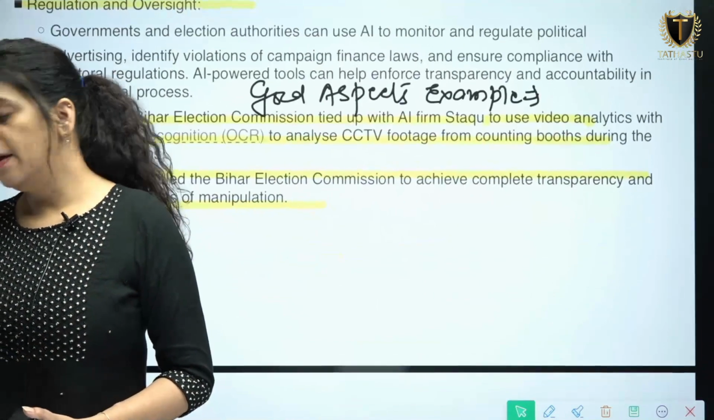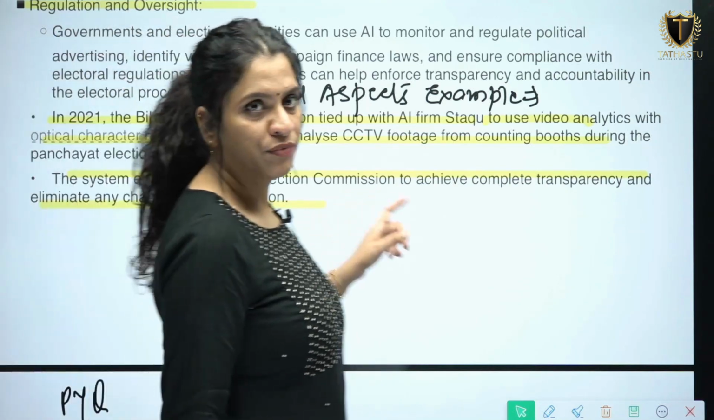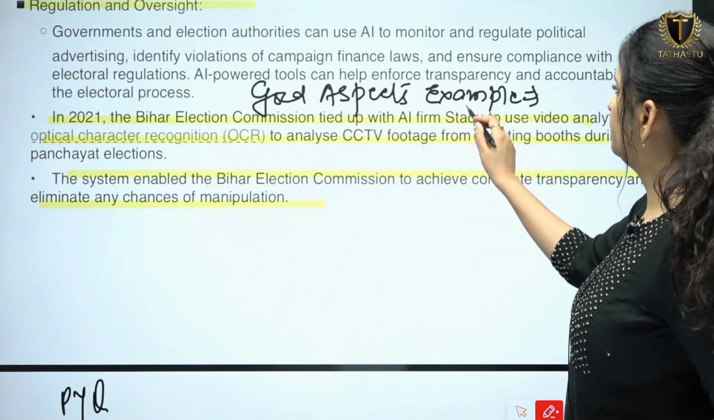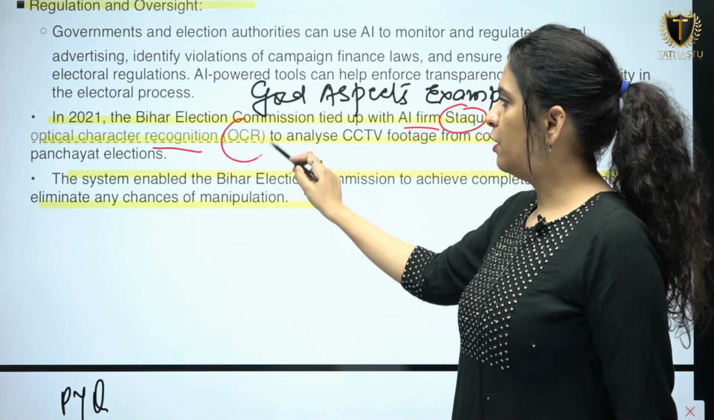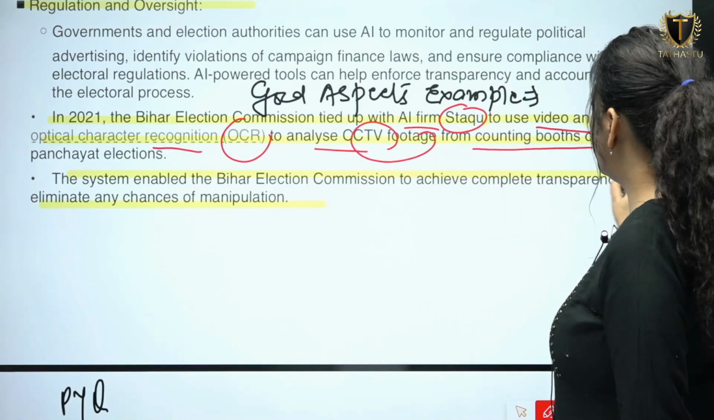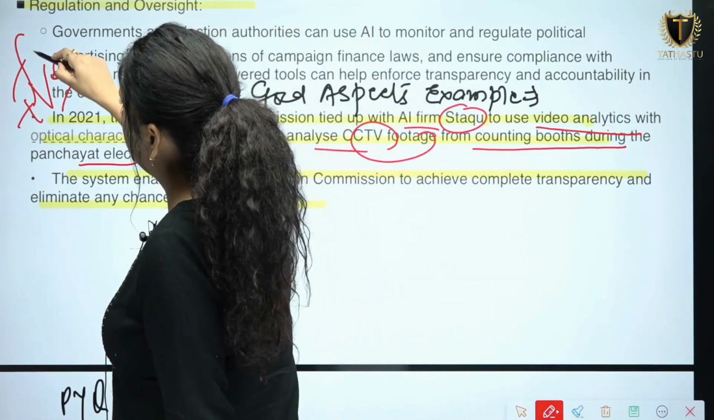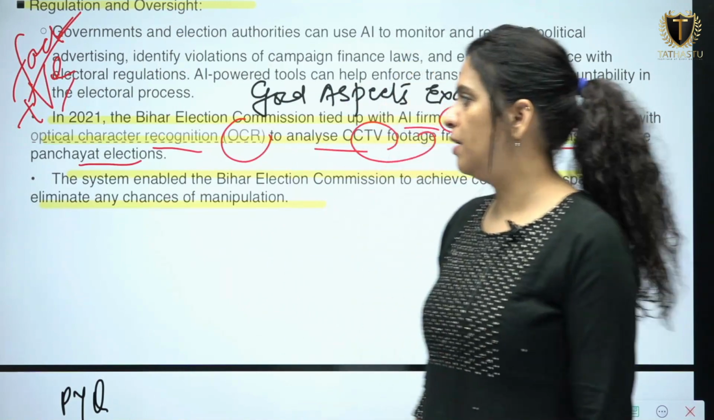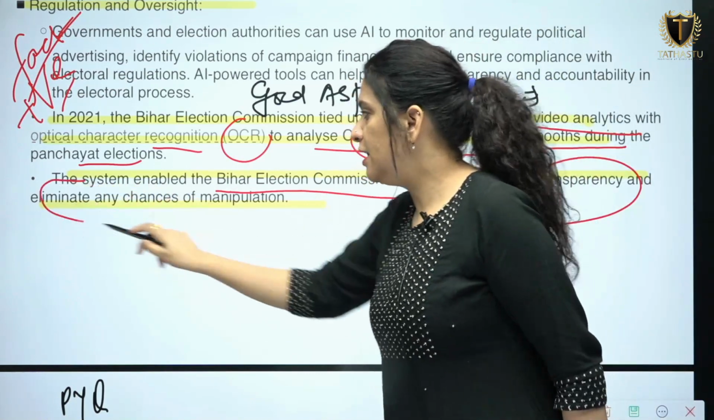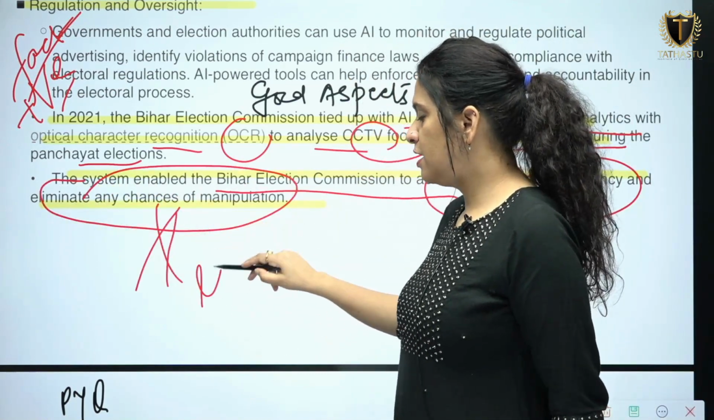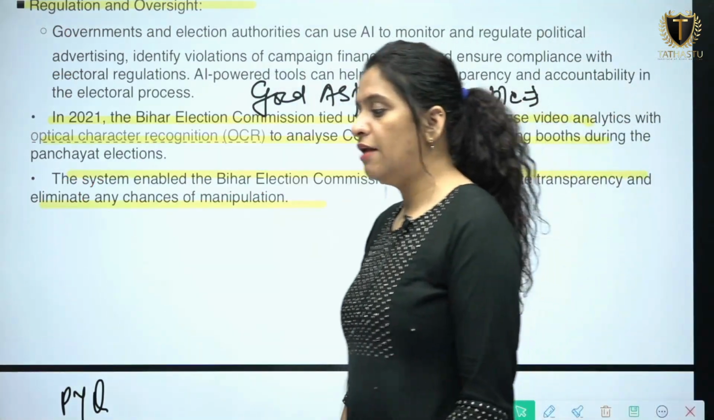एक पॉजिटिव एग्जांपल है, in 2021 Bihar Election Commission tied up with AI firm STAQU, ठीक है, AI firm है, to use video analytics with optical character recognition (OCR) to analyze CCTV footage from the counting booths during the panchayat election. So this is a positive fact that you can write in your answers as well. The system enabled the Bihar Election Commission to achieve complete transparency and eliminate any chance of manipulation. So this is a positive example of use of AI in elections to bring transparency and fair practices.